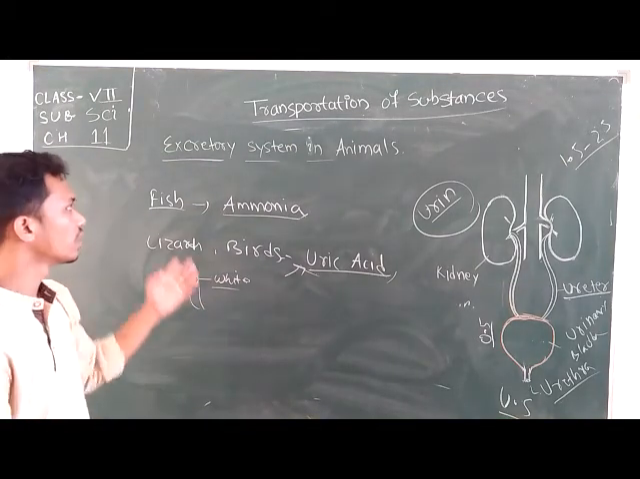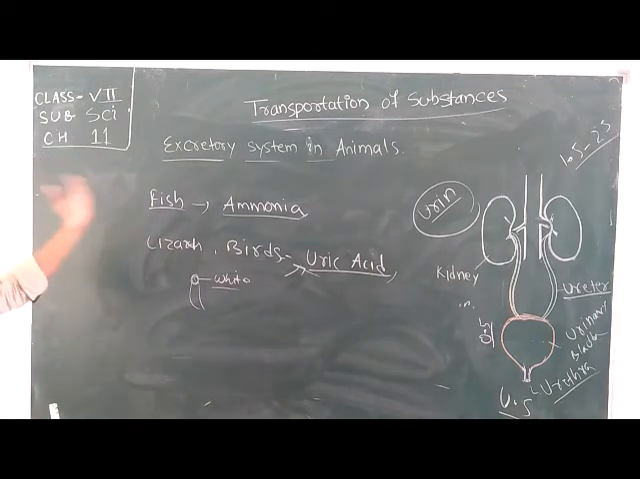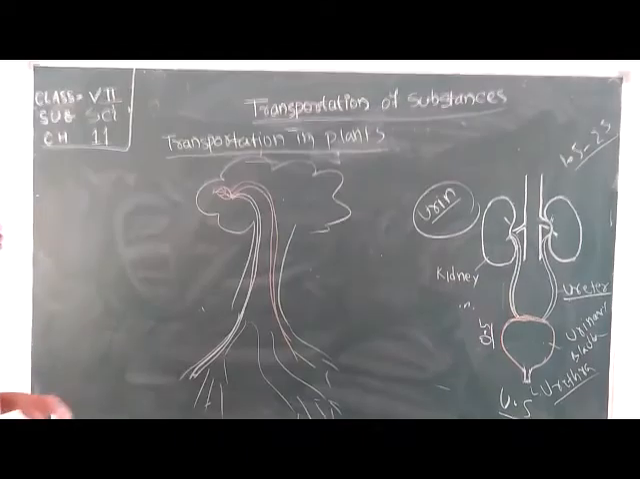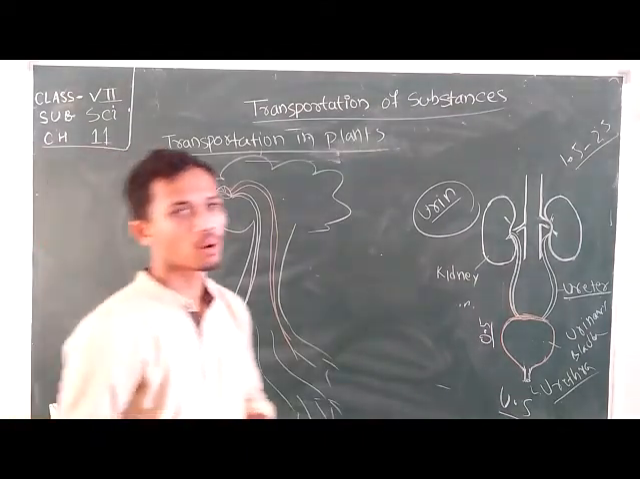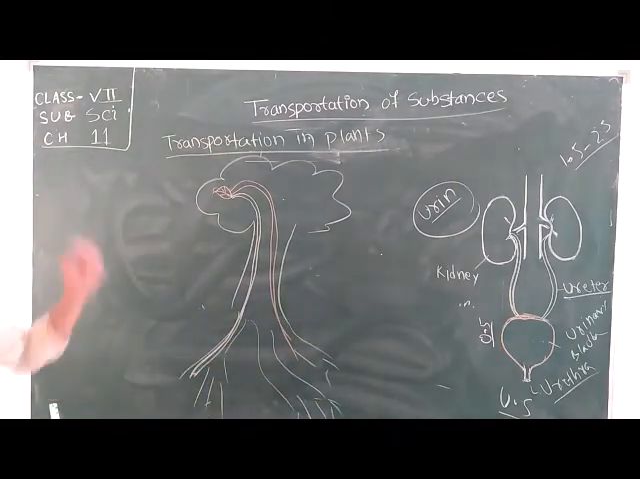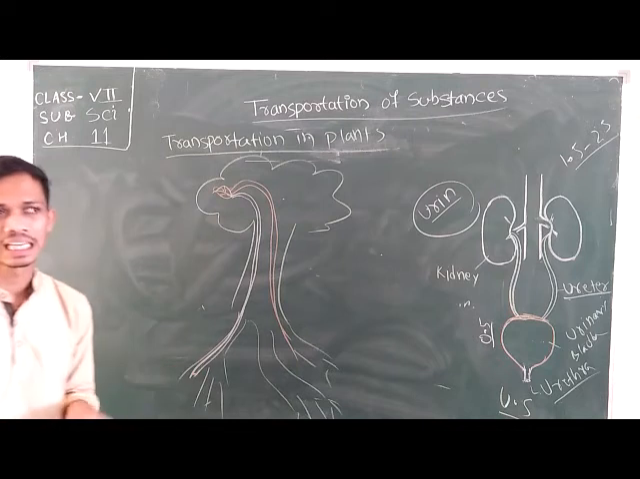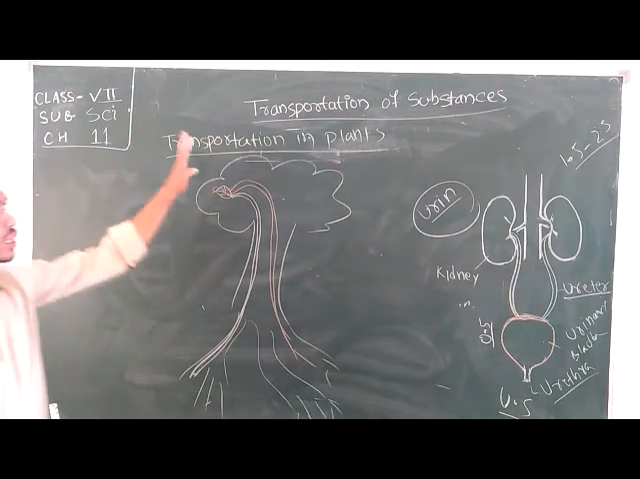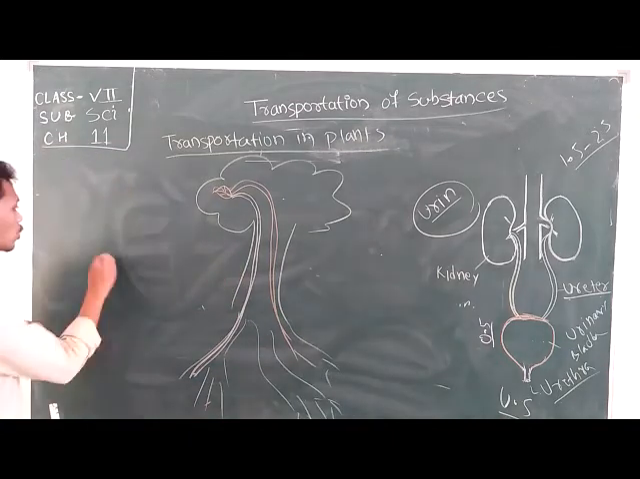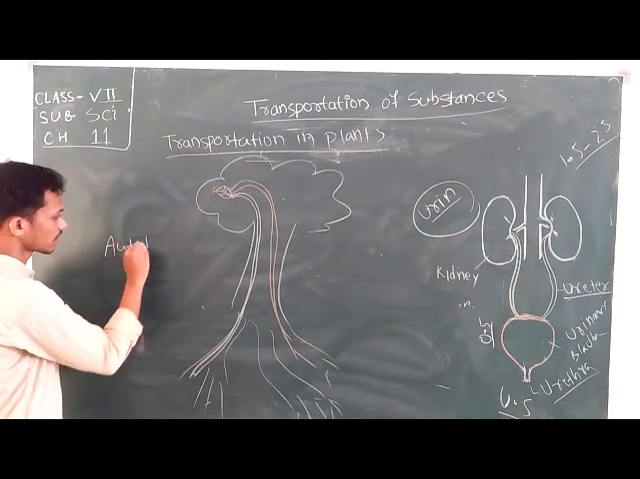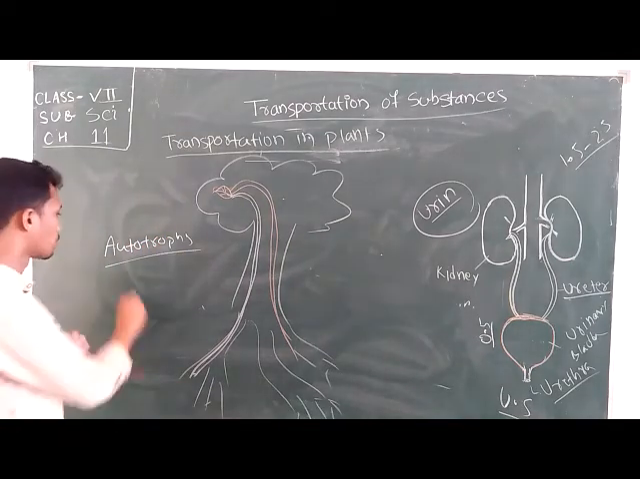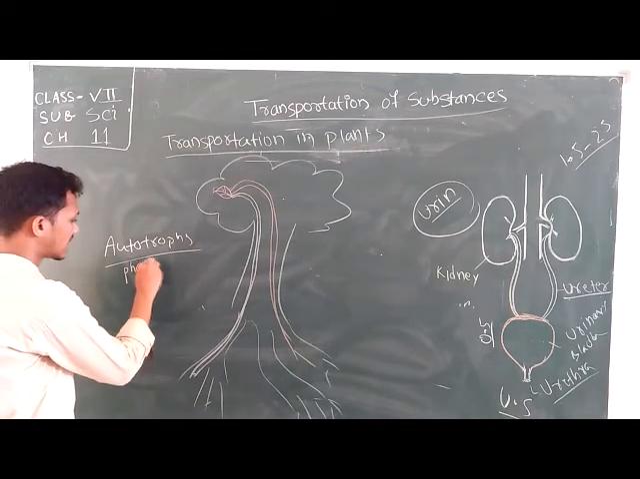Okay, so in this way, the excretory system works in various other animals. So here we complete the discussion about the circulatory system and the excretory system in human beings, and also we discussed the excretory system in other animals. Now it is time to discuss transportation in plants. Okay, so you know students, plants are autotrophs. Yes, they are autotrophs. They prepare their own food by the process called photosynthesis.